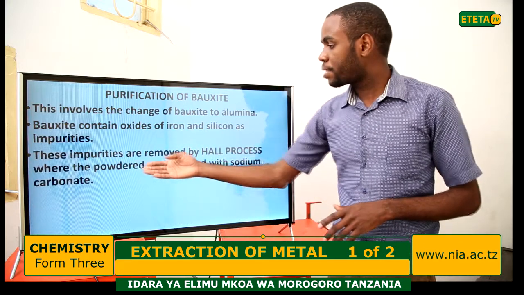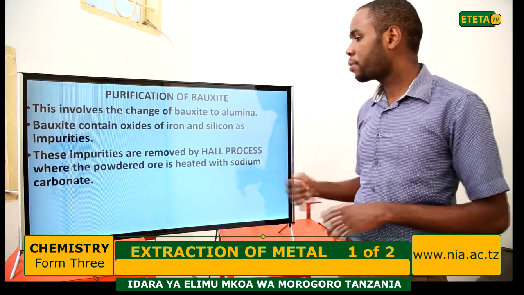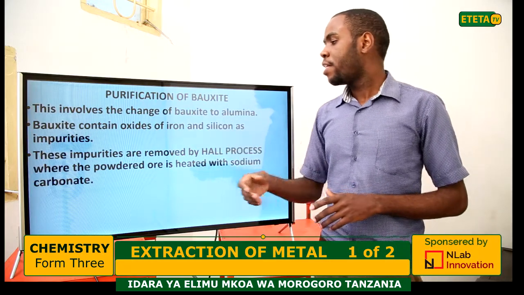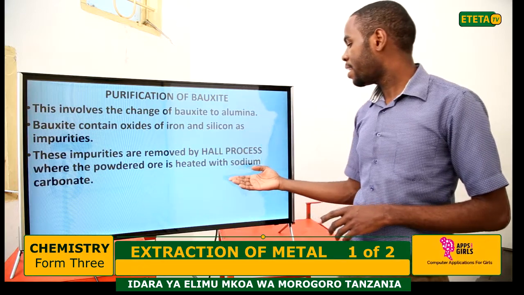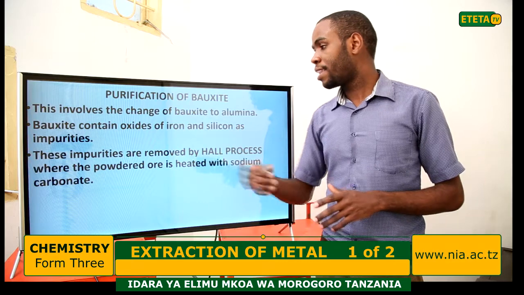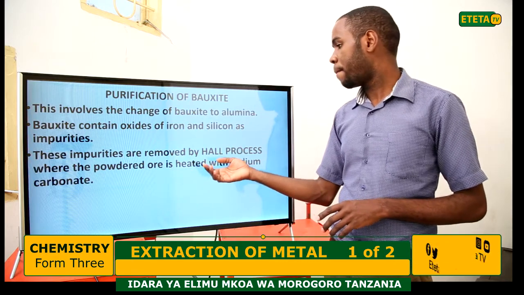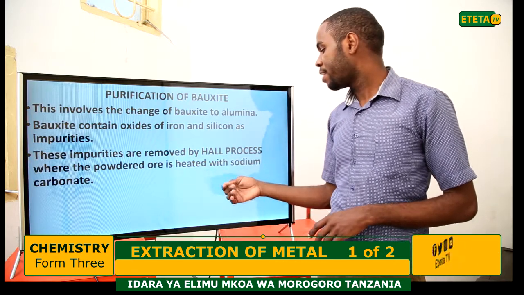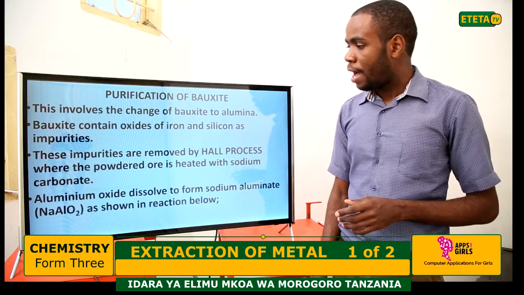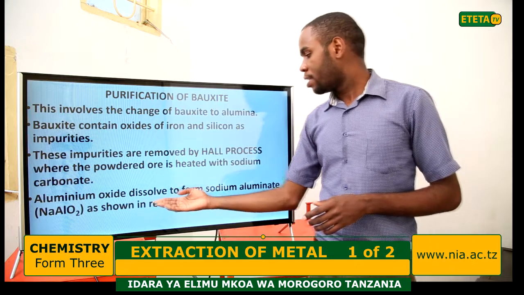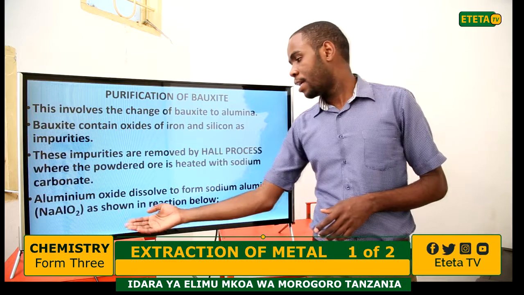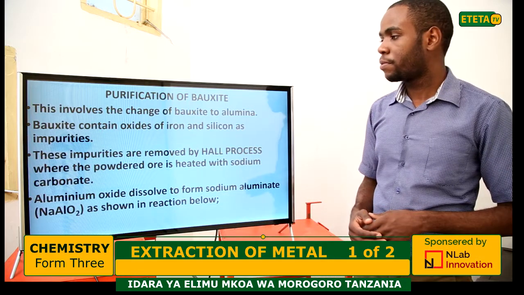So these impurities are removed by the Hall process. We use the Hall process to remove these impurities, where the powdered ore is heated with sodium carbonate. We take the powdered ore, then we heat it with the sodium carbonate, and the aluminium oxide dissolves to form sodium aluminate, as shown in the reaction below.